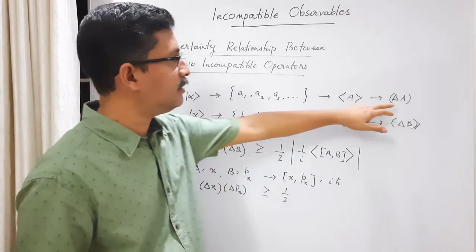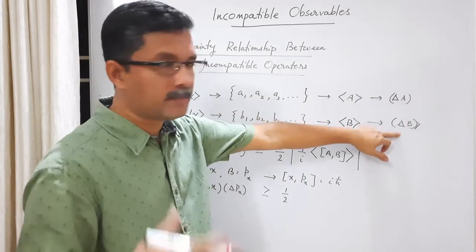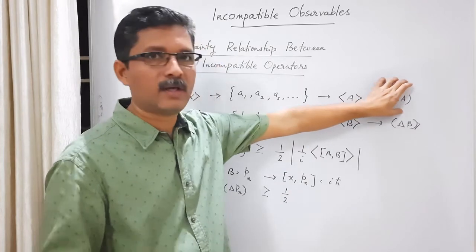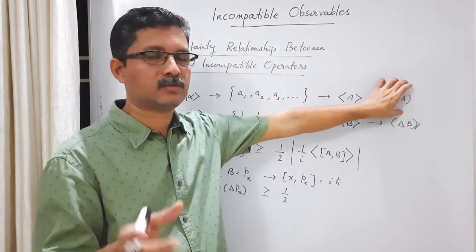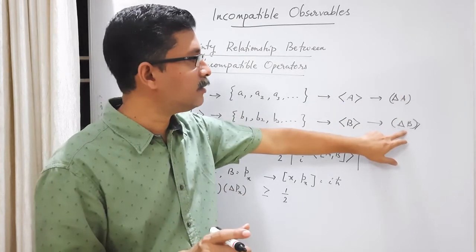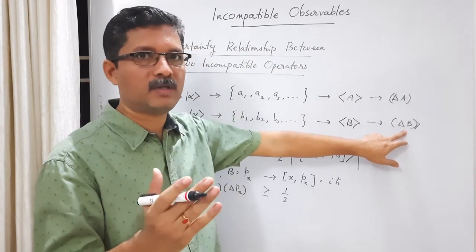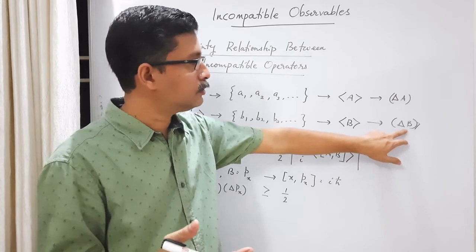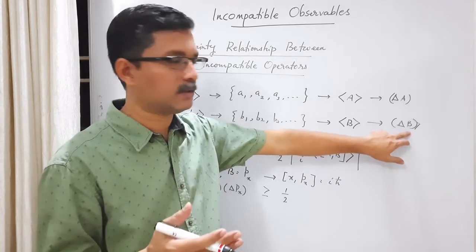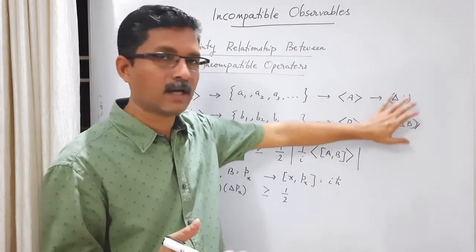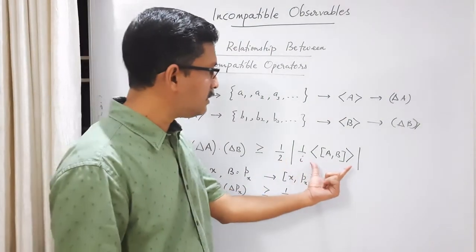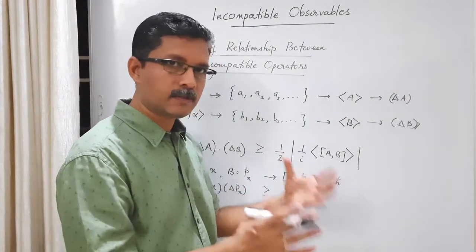That's why I am saying that delta A and delta B should be measured with respect to a particular state. Remember, in the calculation of delta A, you have A square average minus A average square. So this average value you have to calculate with respect to a particular state. Similarly, delta B also involves B square average minus B average square, square root of that. So the average values in this calculation should be calculated with respect to the same state.